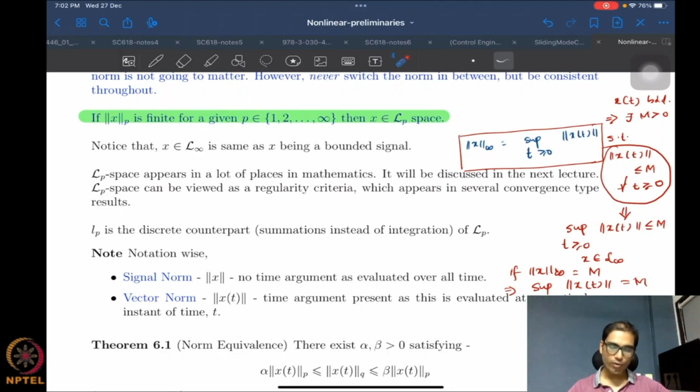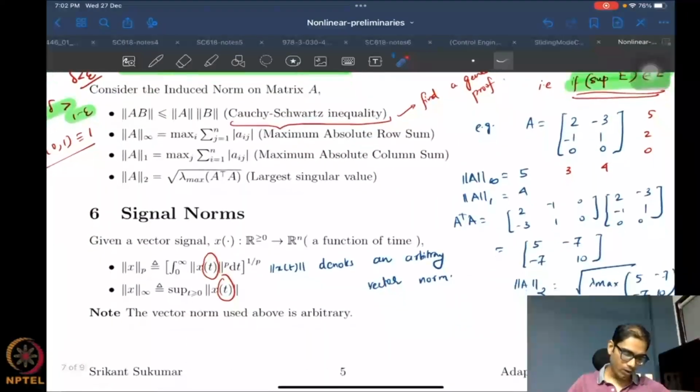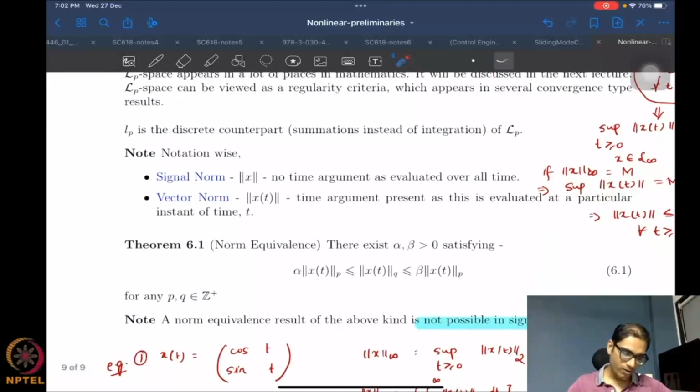On the other hand, for the signal norm, either I take a supremum over all time or I take an integral over all time, which means that the time argument vanishes from this quantity. Therefore on the left hand side there can be no time argument. It would be ridiculous to write the norm of x(t) with subscript p. So the signal norms will always have no time argument, just something like this and a subscript maybe.